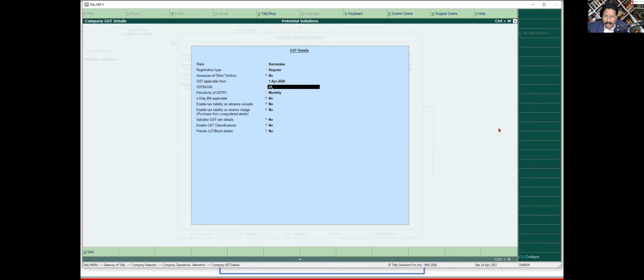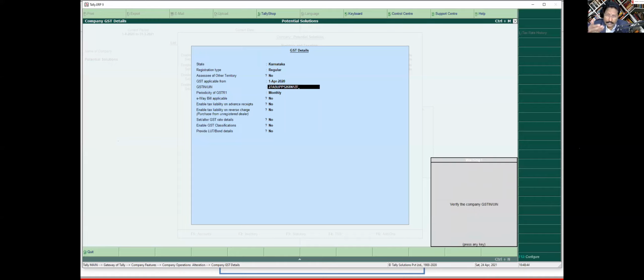So I'm going to enter, and in case, I'll just show you, for example, let us say I said Karnataka. By mistake, instead of entering 29, I entered 27. Okay. So now when I enter, see, it only warns you. Tally does not stop you from moving forward. Okay. So it says verify the company GST. That means there is something wrong. Either the state code is wrong, or the last three digits of your GST that you are capturing could be wrong.